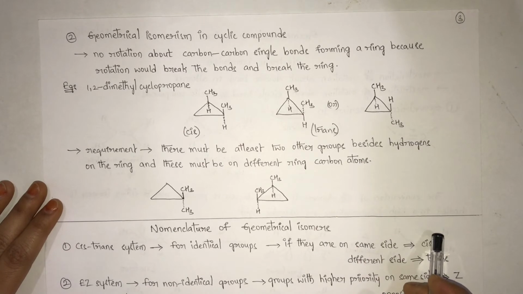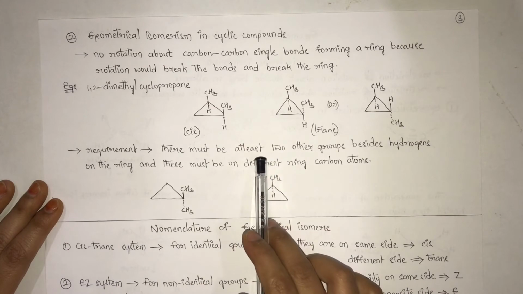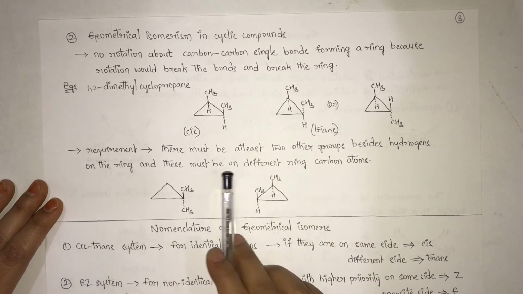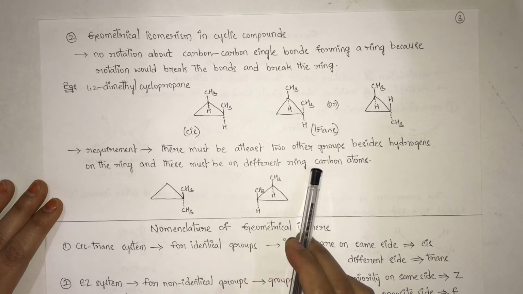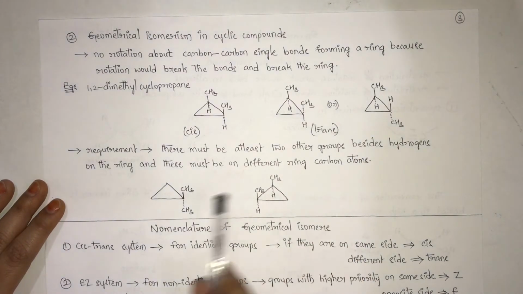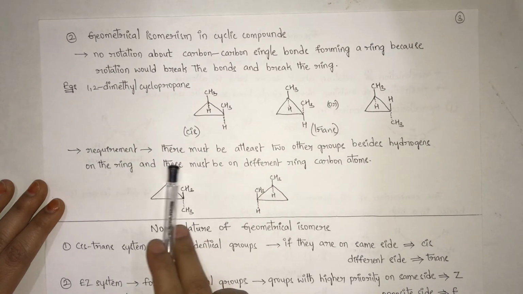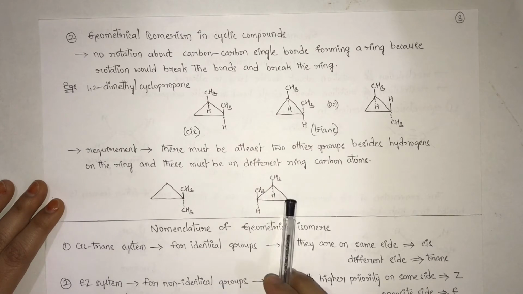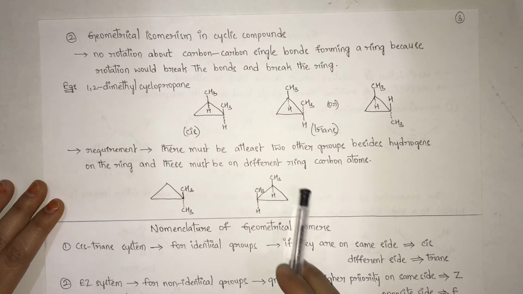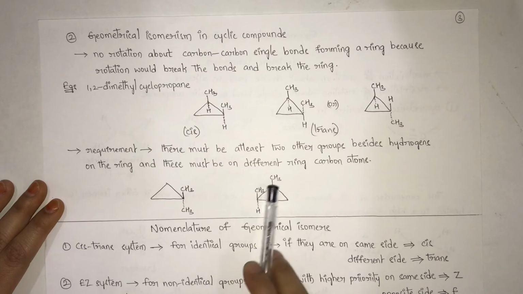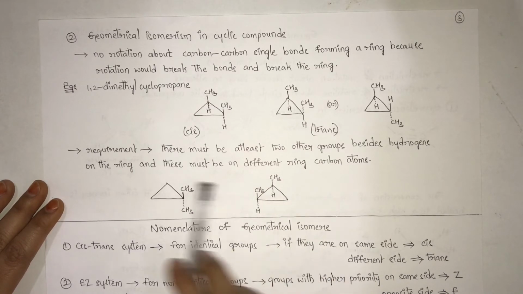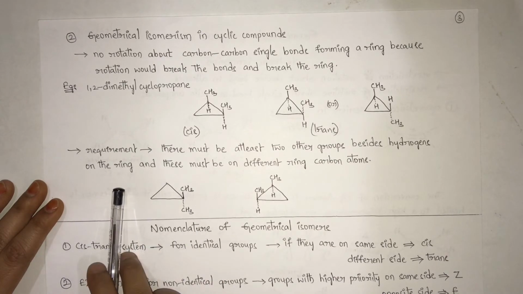Requirement for exhibiting geometrical isomerism in cyclic compounds. There must be at least two groups besides hydrogens on the ring, and these must be on different ring carbon atoms. Suppose there is a cyclopropane where both groups are on the same carbon. There is another structure of cyclopropane where similar groups are on different carbons. This compound will exhibit geometrical isomerism, whereas the other compound will not exhibit geometrical isomerism.